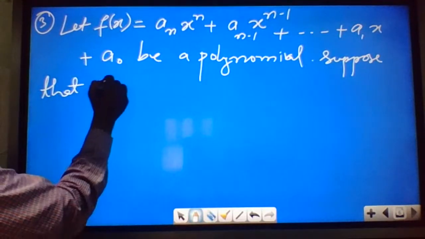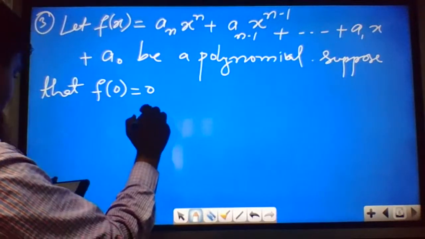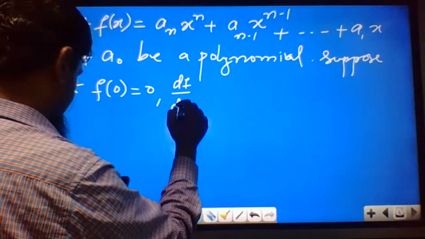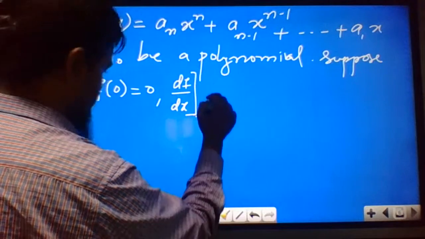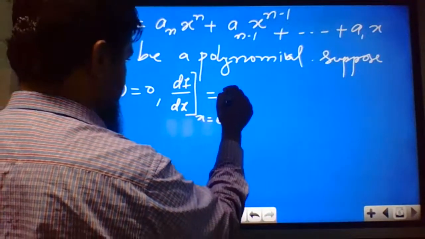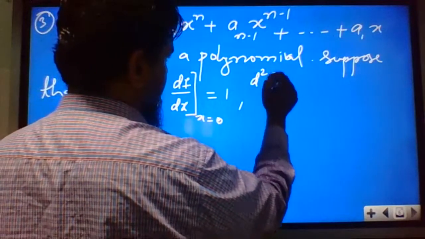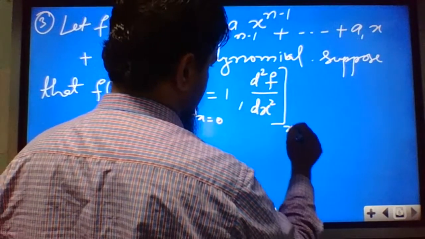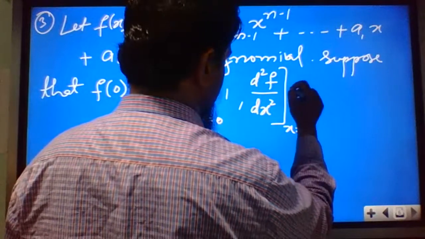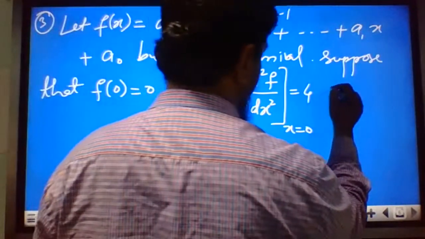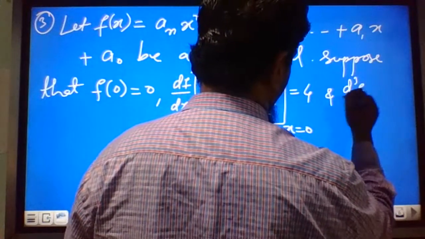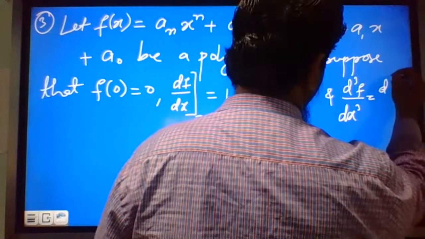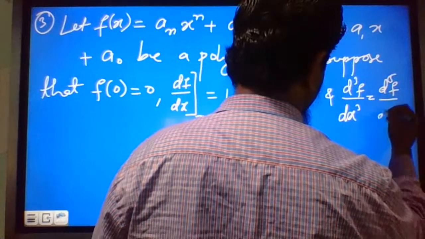Suppose that f(0) is equal to 0, and df by dx at x equal to 0 is 1, and the double differentiation d square f by dx square at x equal to 0 is 4, and one condition is given: d cube f by dx cube is equal to d power 5 f by dx power 5.